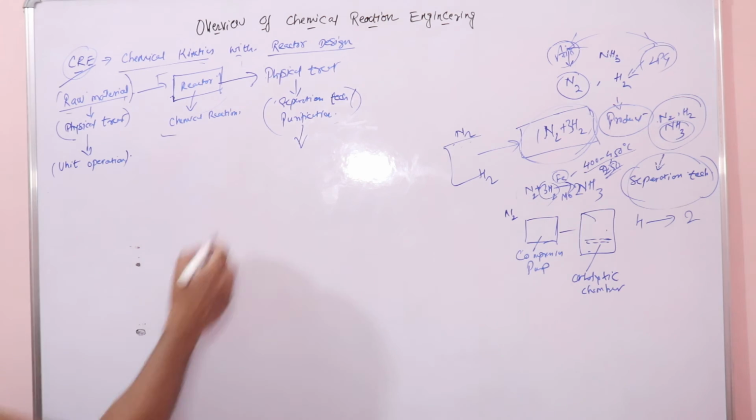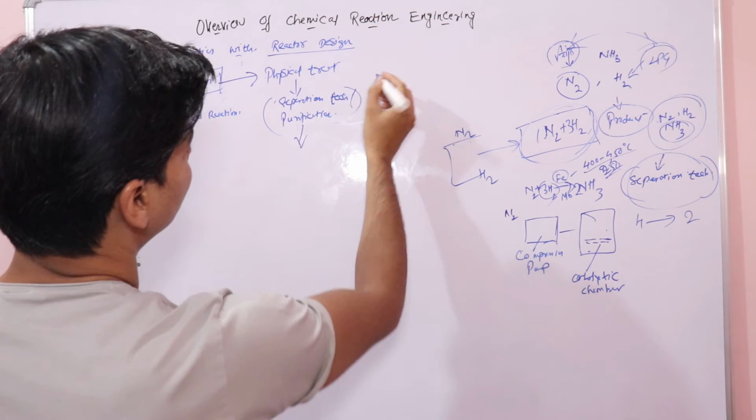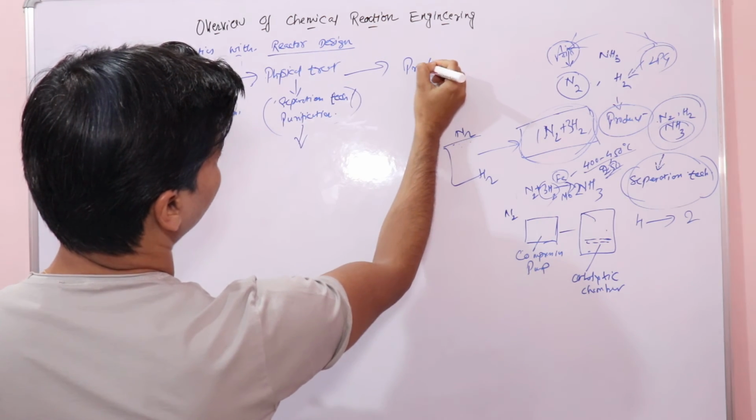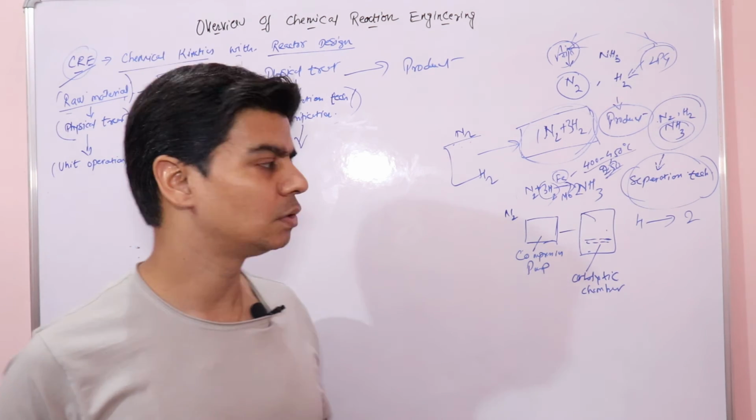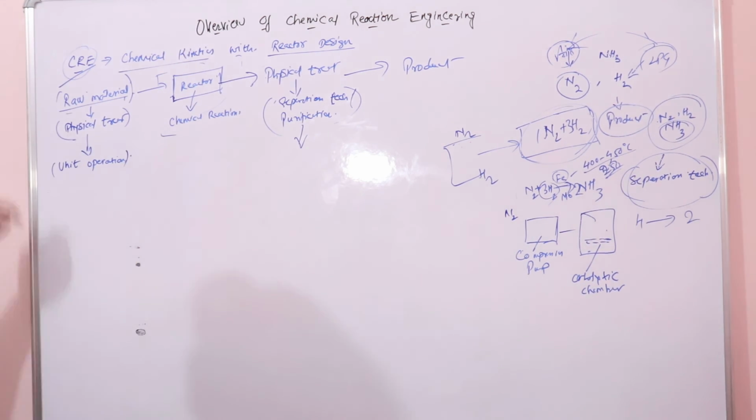Right. So once this physical treatment is done, what you get is a product, right? Once you understand this, you will have a little bit of understanding of what subjects you would be going through in your chemical engineering, right? You have raw materials, right?